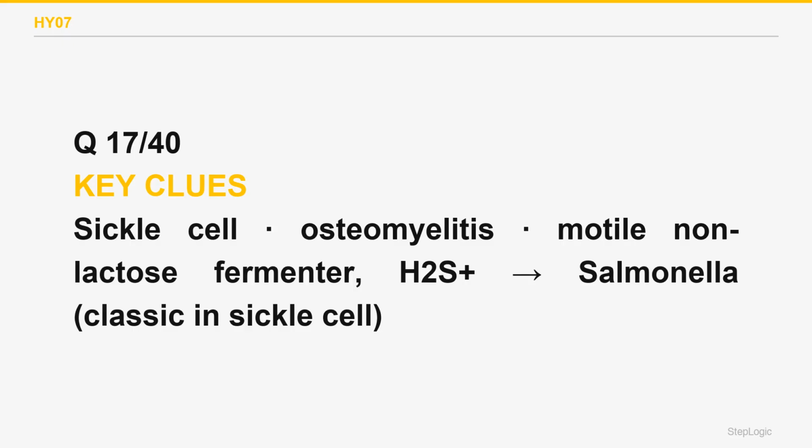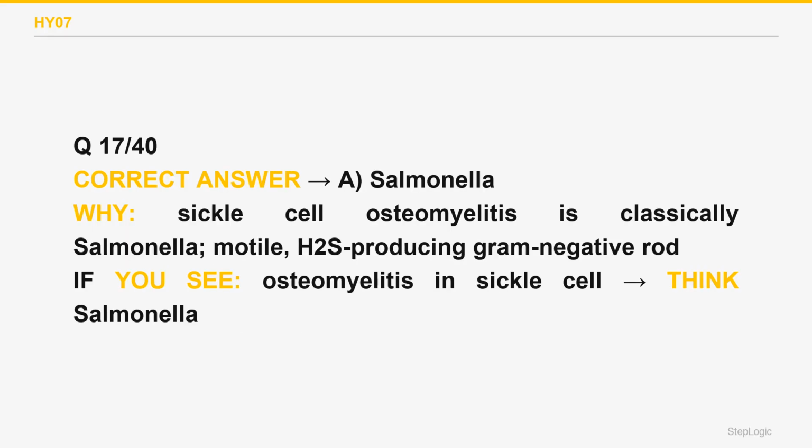Gut microinfarcts and functional asplenia make these patients uniquely prone to Salmonella seeding bone. Non-typhoidal Salmonella is a motile, non-lactose fermenting gram-negative rod that makes H2S, often acquired from poultry, eggs, or reptiles. The correct answer is A. Staphylococcus aureus is the most common cause of osteomyelitis in the general population, but in a sickle cell patient, the tested answer is Salmonella.